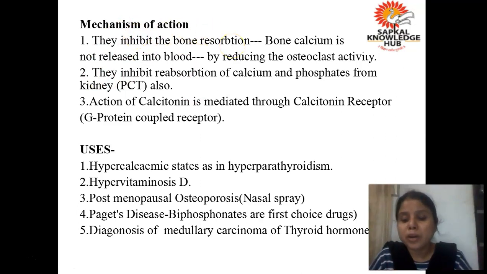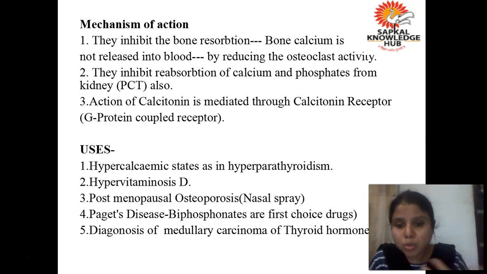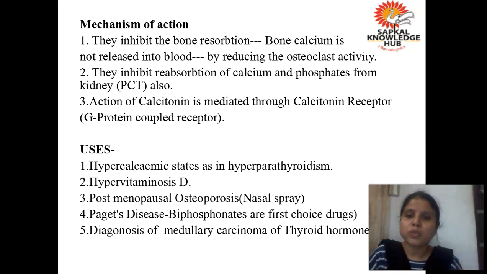Okay, now हमारे blood में calcium क्यों increase होता है? What are the different reasons? सबसे पहला reason था, हमने पढ़ा अभी तक, जो कि bone resorption. If there is removal of calcium from the bone, then the level of calcium in the blood will increase. Second, we have discussed that if there is increased reabsorption of calcium from the kidneys, then also that is going to come into blood, and that is going to increase the level of calcium in our blood. Okay, so अगर आप इन दोनों चीजों को रोक दो, if you decrease the absorption or if you decrease the resorption of bone, automatically the level of calcium will go down.